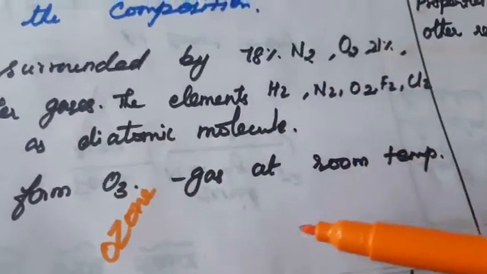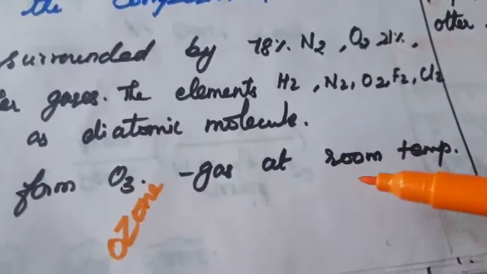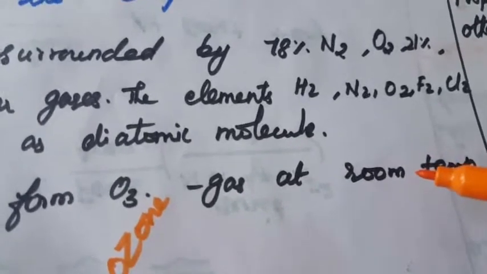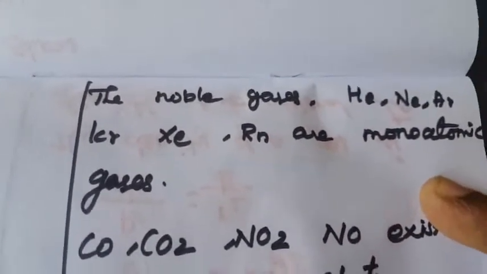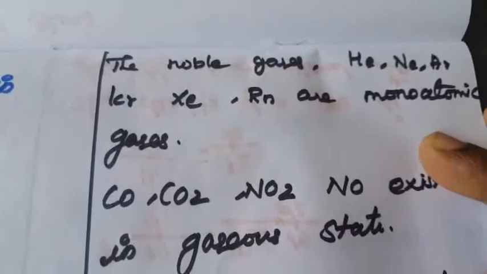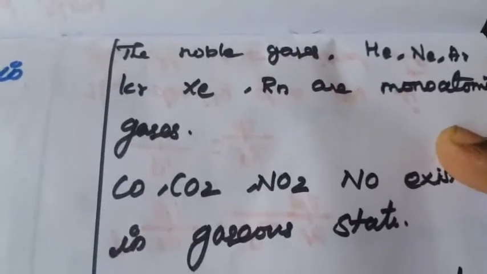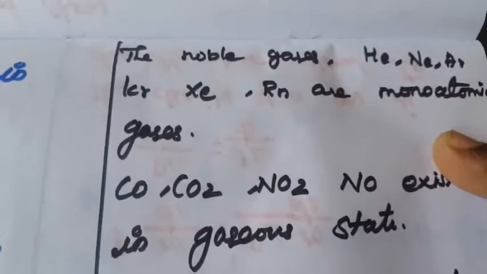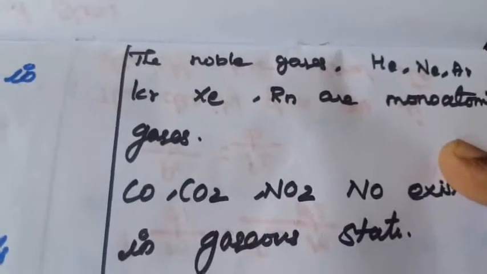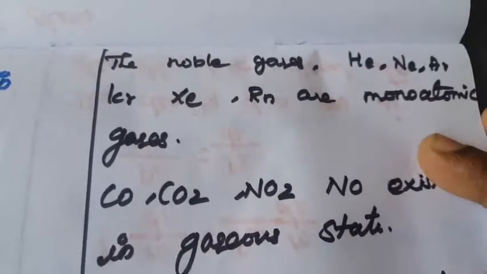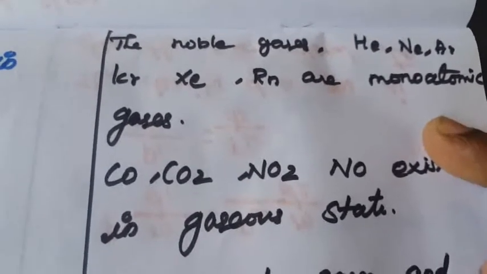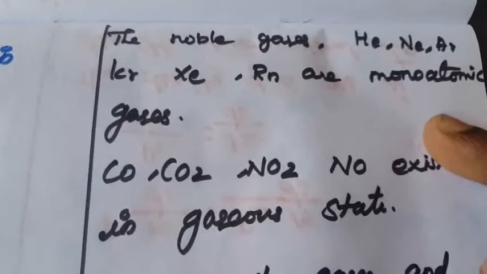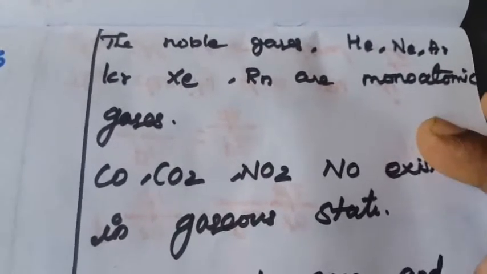Ozone is also a gas at room temperature. Next, the noble gases. Do you know what the noble gases are? Helium, neon, argon, krypton, xenon and radon are the noble gases. What is meant by noble gases? In a previous lesson we studied that they have a complete octet configuration in the outermost shell. They are inert in nature because they do not react with other molecules. That is, they are chemically inert. So they are called noble gases.